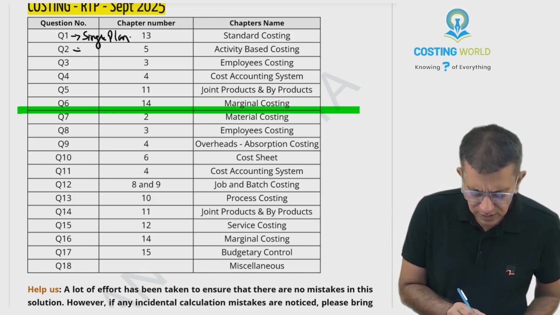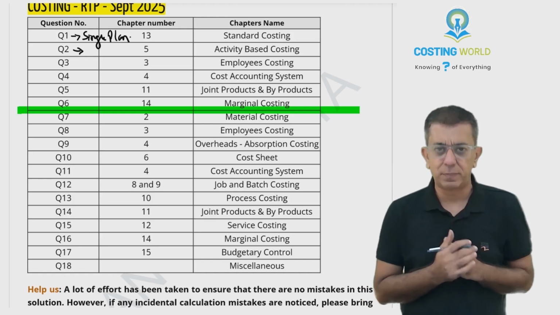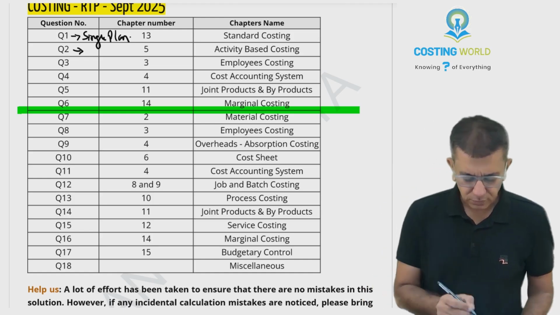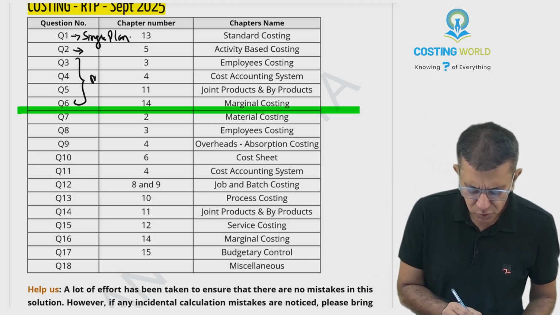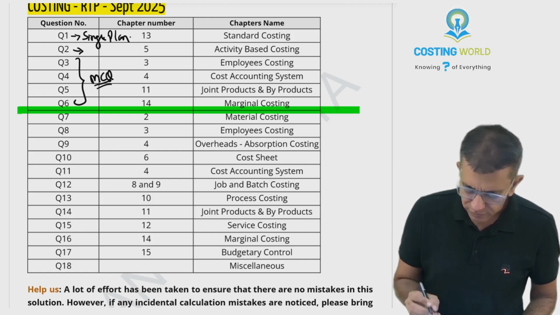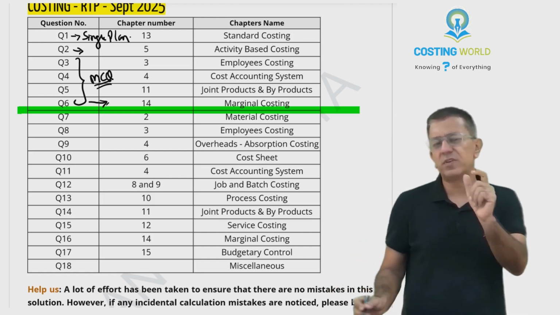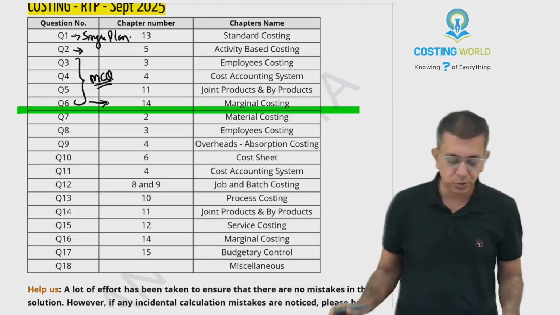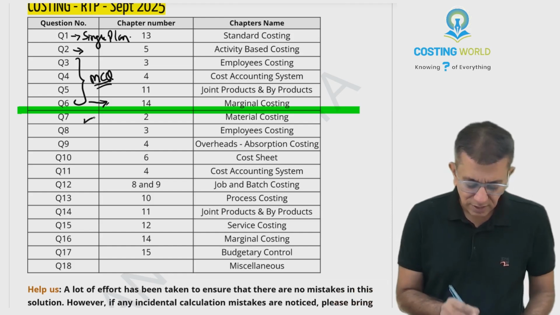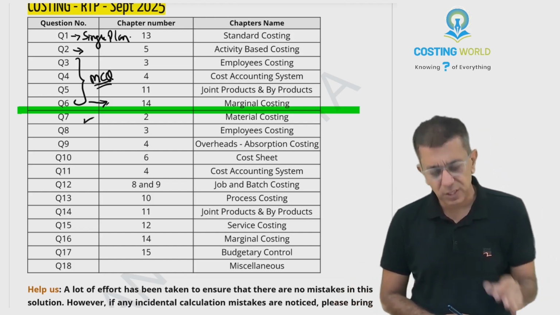question number 2, this is similar to our last question of activity based costing that we all have done in class. 3, 4, 5, 6, these were small MCQs. Out of that, I like this question a lot. This is about your break-even sales, but it was a very intelligently made question. Then question number 7 was on material costing, easy question.